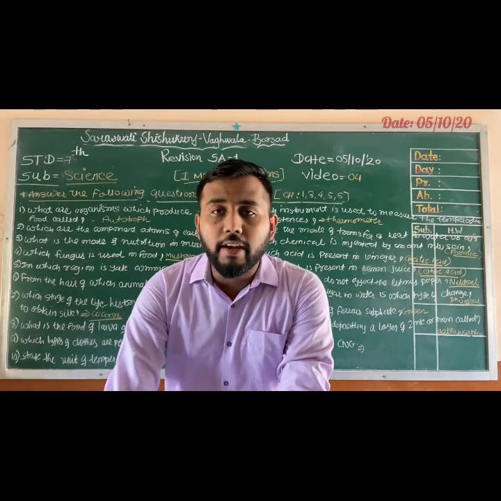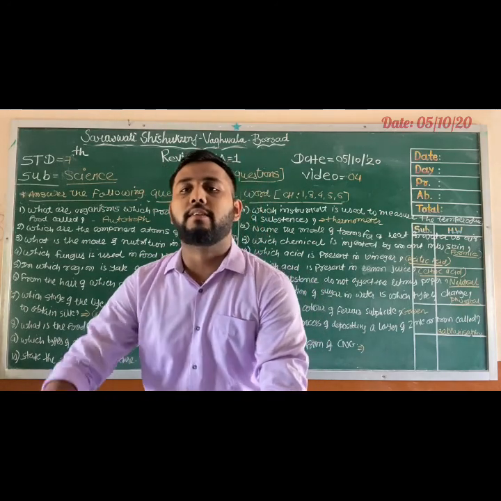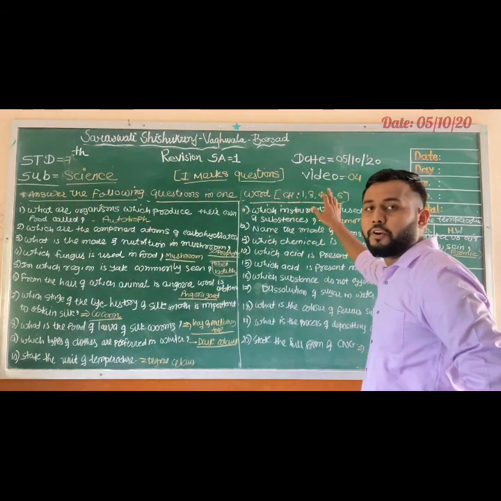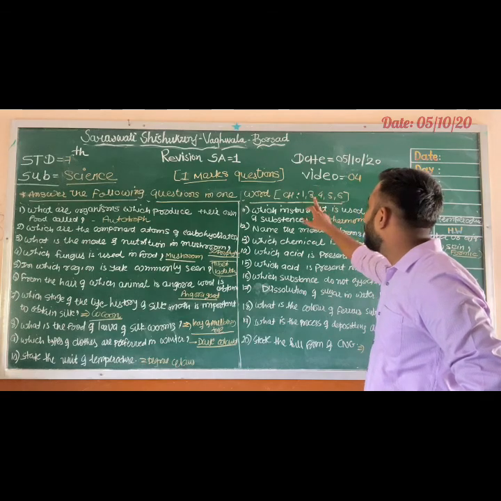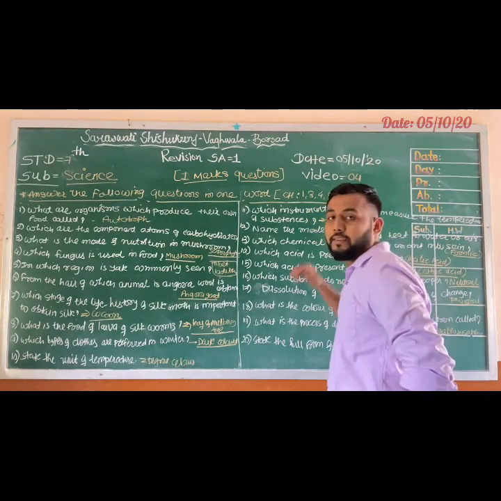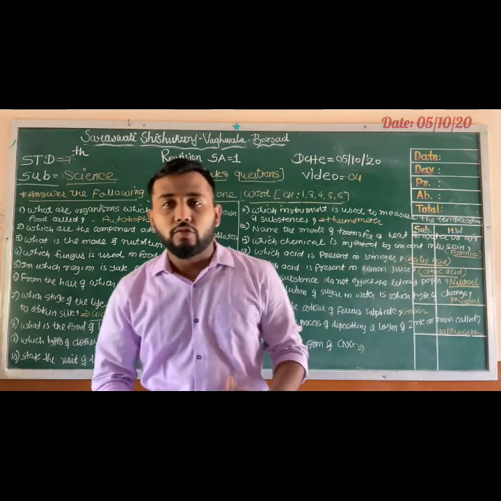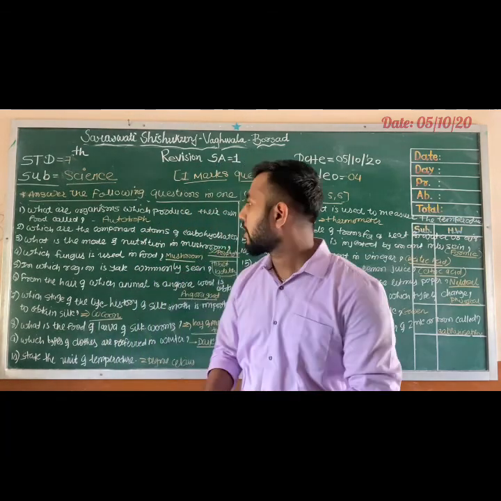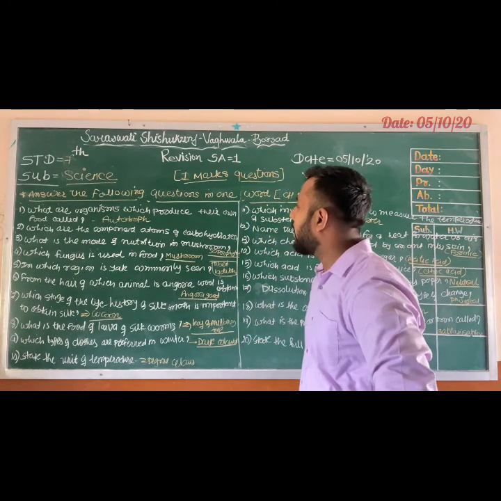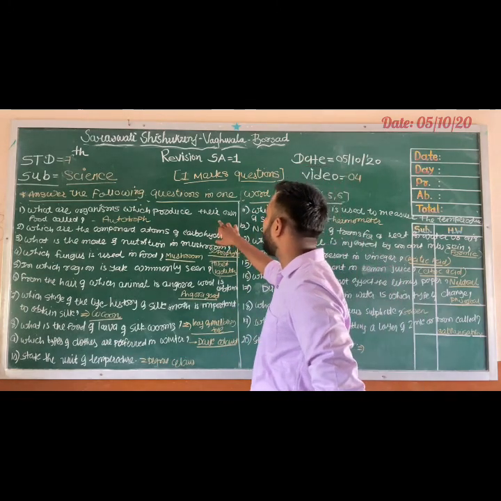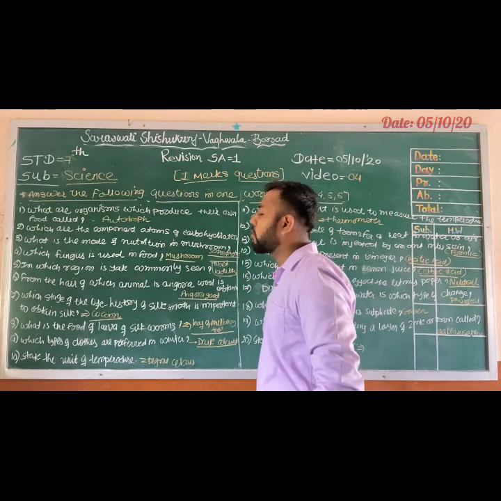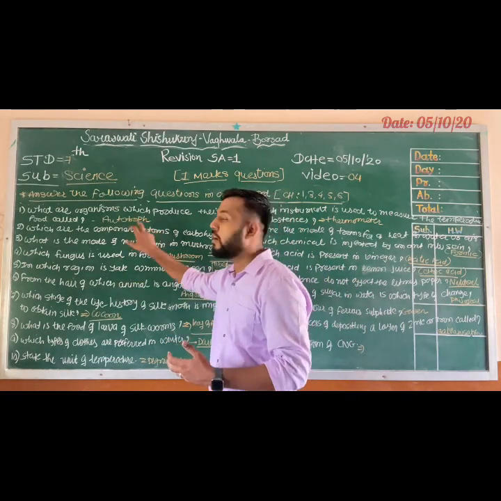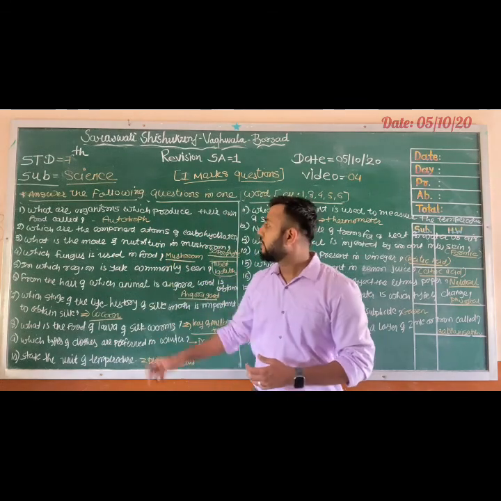Question 1A in your exam pattern says, answer the following question in 1 word. The chapters from which this question will be asked are 1, 3, 4, 5 and 6, right? So let me discuss some important examples of 1 word answer. First, what are organisms which produce their own food called? They produce their own food, they are called autotrophs, right?